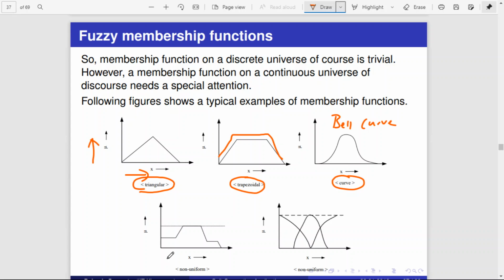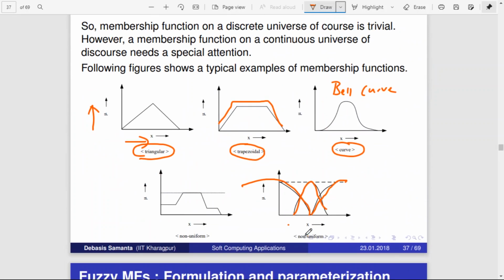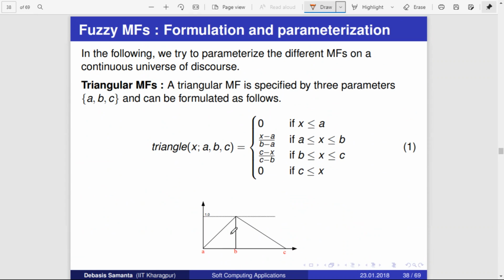If the membership function is like this, it is called a non-uniform membership function. This is also an example of a non-uniform membership function. Another thing you can observe here: this is open left, this is open right, and this is the closed one. So through the graph we have discussed how the triangular, trapezoidal and curve membership functions look. Now let us try to define them mathematically.